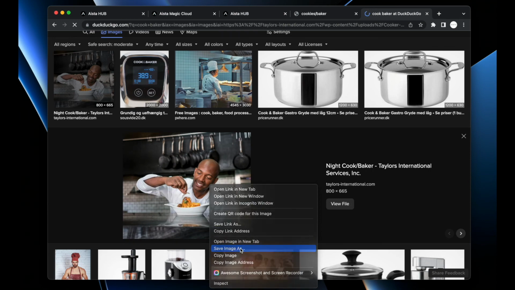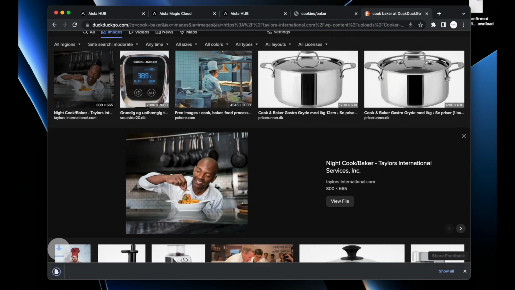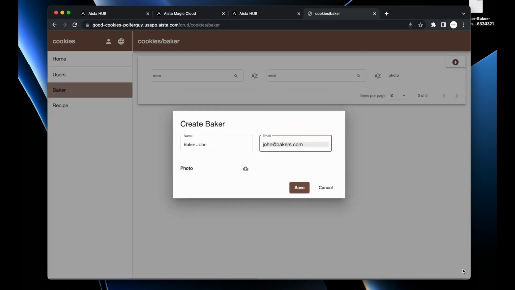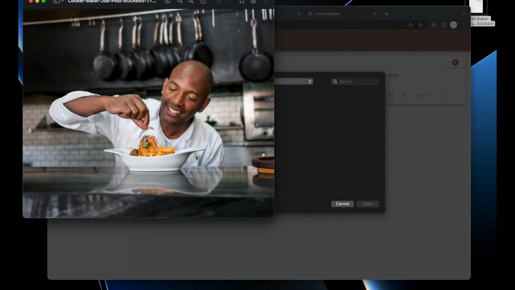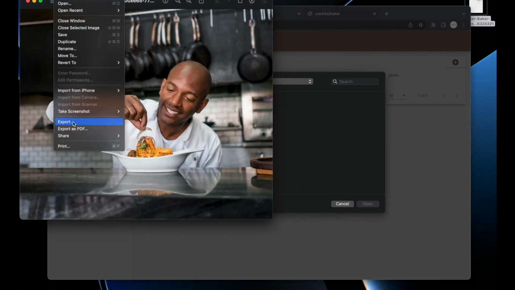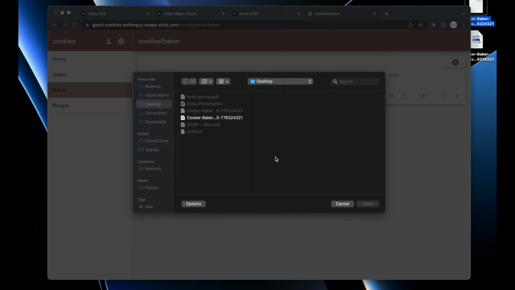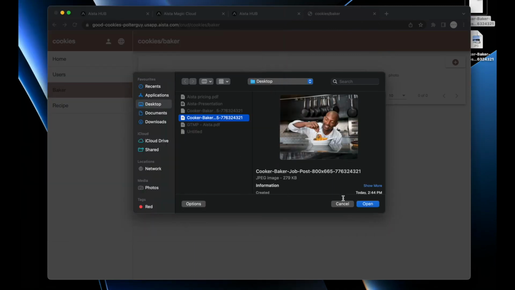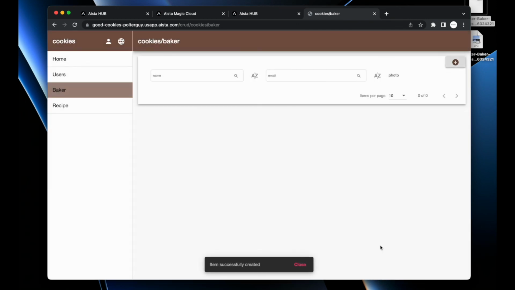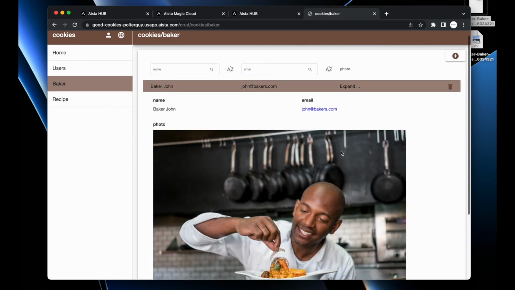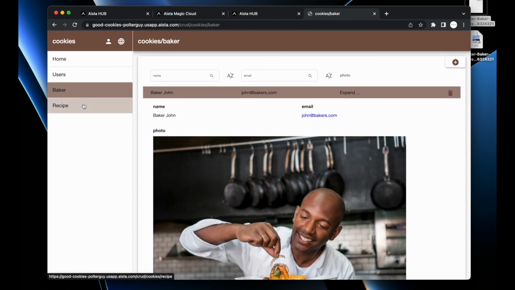open. Let's just save this image here on our desktop. Let's close this guy. Let's upload the image. I need to convert it, unfortunately. Export. And here we go. Here's my baker. So now I'm choosing this baker and associating it with Baker John. And then I'm saving my baker. And after a few seconds, I now have inserted a record into my baker table. And here is John.